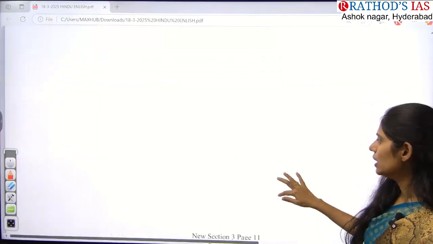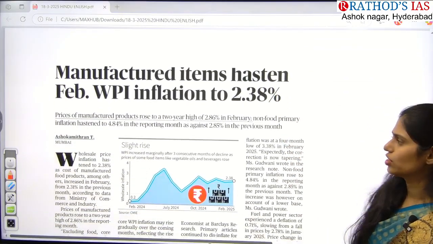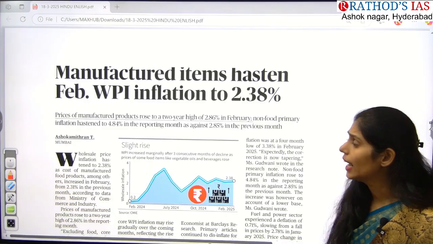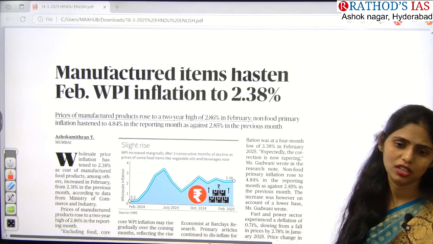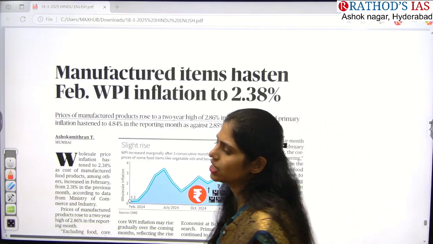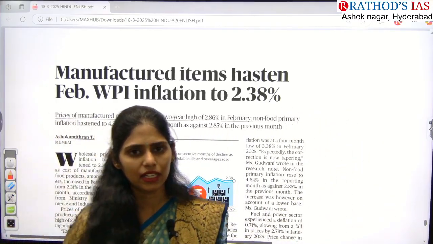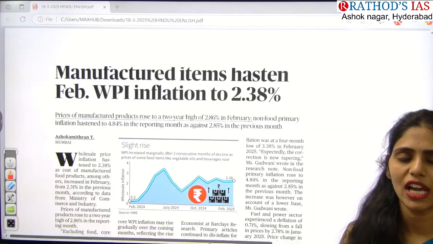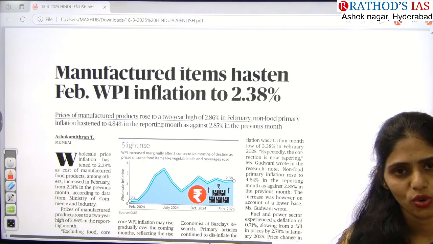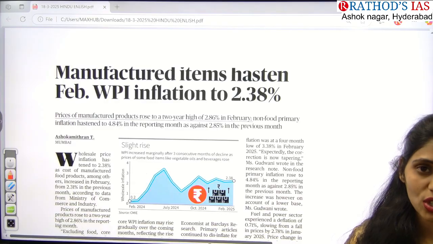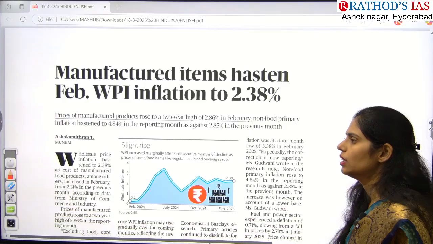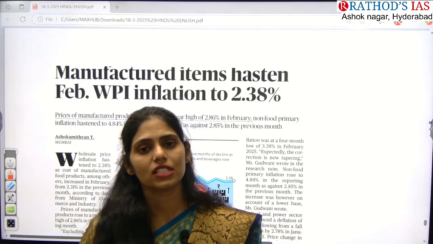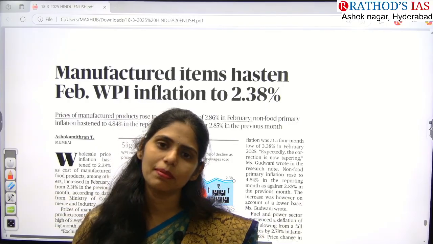And there is one more article in your newspaper, about inflation. Recently, 3 to 4 days ago, we discussed retail inflation, and now it is about wholesale price inflation. Inflation is nothing but an increase in the price of goods in the market. In inflation, you have to see the types. We have consumer price or retail price. Next one is WPI, that is wholesale price. A wholesaler is a person who buys goods in bulk directly from the manufacturer. So whenever there is an increase in price at the manufacturer level, that is called wholesale price inflation.